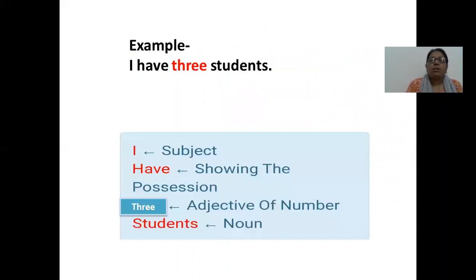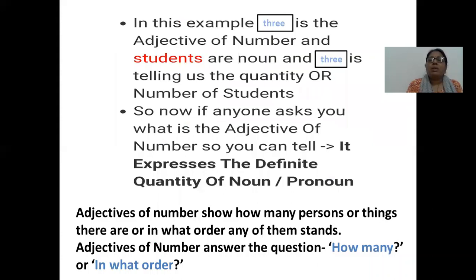Here, I is the subject, have is the verb, 3 is the adjective of number and students is the noun. So 3 is telling us the quantity, the exact number of students.